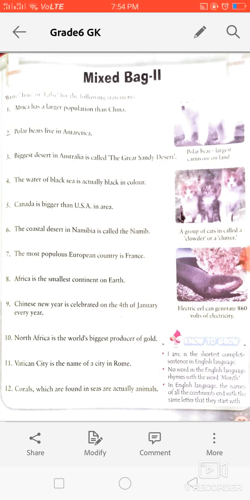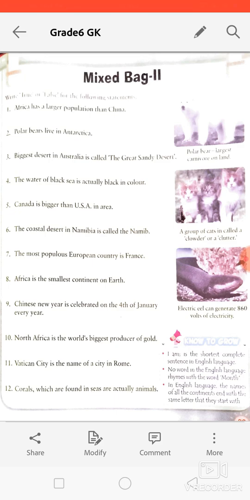Okay, next is, the water of the Black Sea is actually black in color. This statement is false because the Black Sea is not really black in color. Because of the environment around that sea, it looks like black, but it is not black in color. Okay, next is, Canada is bigger than USA in area. So yes, Canada is bigger than USA if we see according to area.